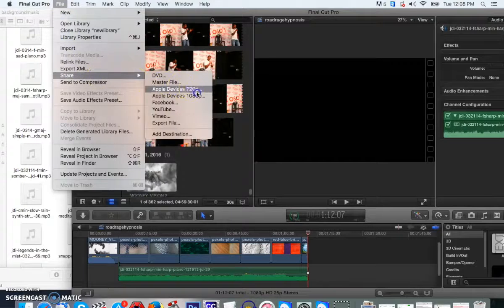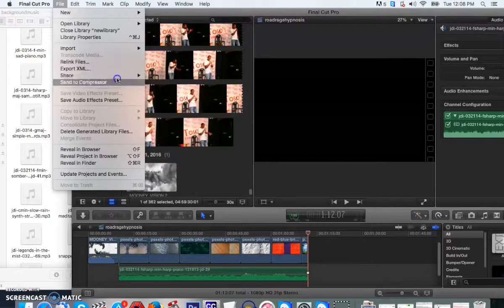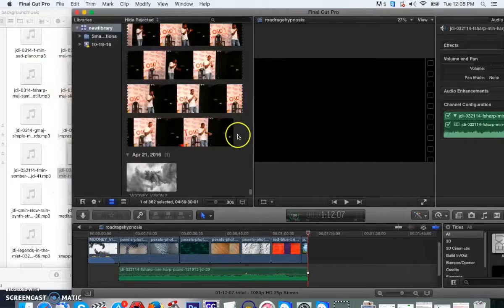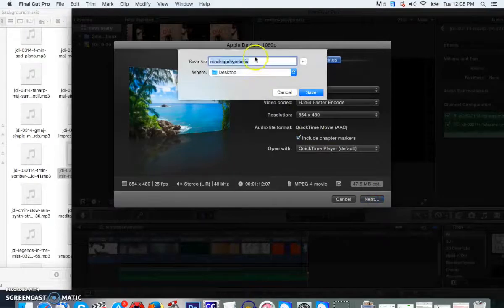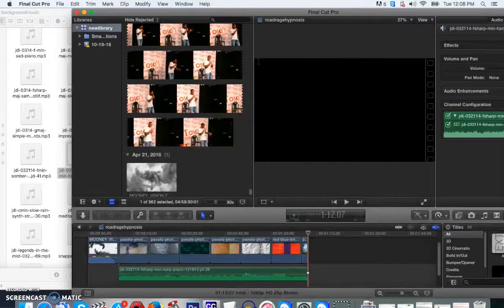I'm just going to take this and share it. When you share, pick Apple Devices 1080p, but under settings, make sure it says Computer, make sure it says H.264 Fast Encode, and change the resolution to 854 by 480. After that, press next, and also make sure it says Open with QuickTime Player at the bottom. Then press next and name it Road Rage Hypnosis Trailer. Save it to your desktop or wherever.